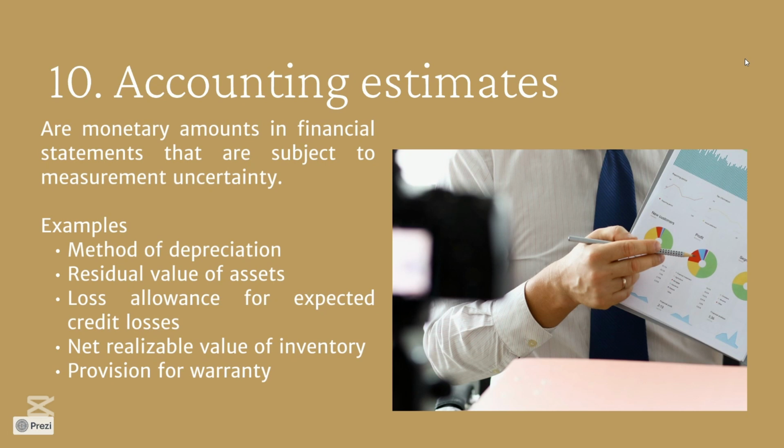The second topic IAS 8 deals with is accounting estimates. Earlier, IAS 8 did not define the accounting estimate. Later on, in February 2021, the Board issued the definition of accounting estimates. It is a monetary amount subject to measurement uncertainty. Example: depreciation. What would be the life of an asset?